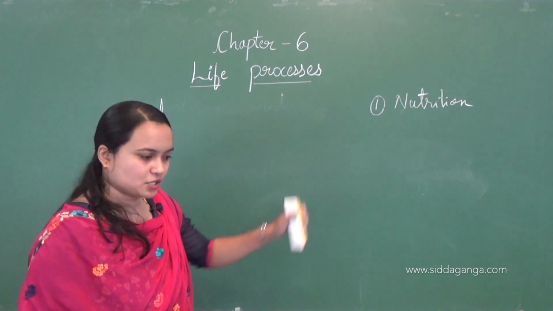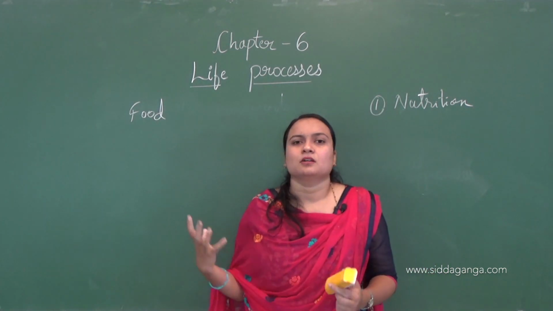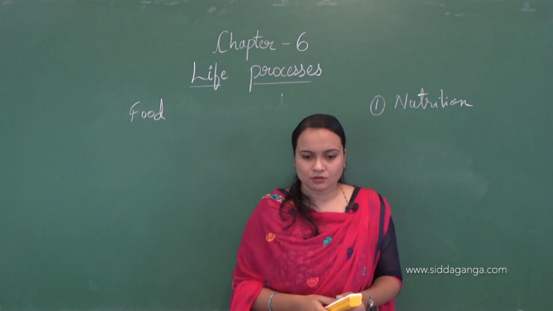So here nutrition is one of the life processes. We will get the source of energy, that is food, from the outer environment.